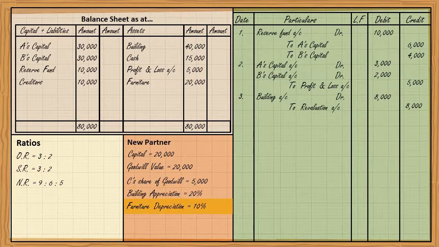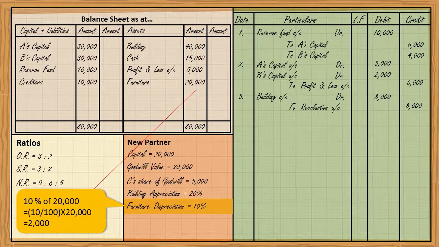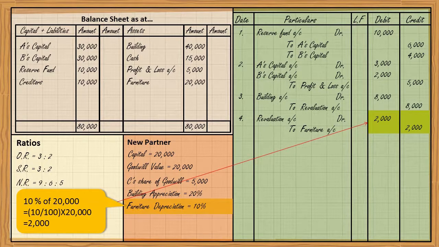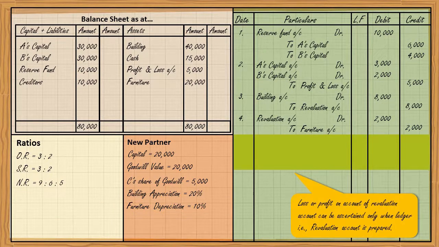Now, furniture has been reduced by 10%. 10% of 20,000, 2,000 rupees. It means there's a loss because our asset is getting reduced. Whenever there is loss, revaluation account is debited. So revaluation account debit to furniture account rupees 2,000. Now there must be net profit or loss on account of revaluation. We don't know. We'll come to know when we prepare the revaluation account. So leave the space for one journal entry so that we can complete the journal entries when we come to know the loss or profit on revaluation.